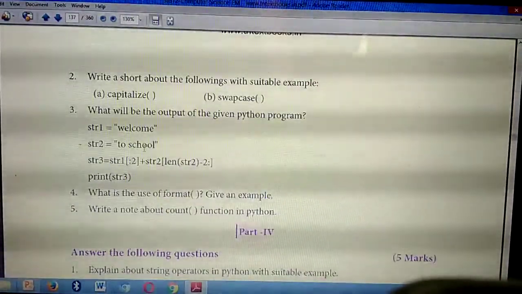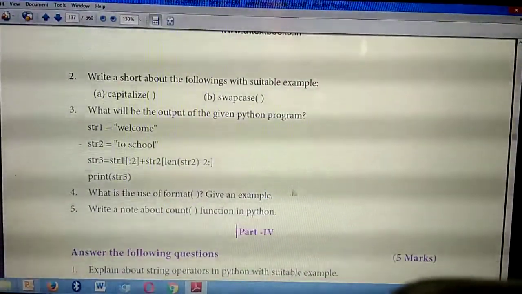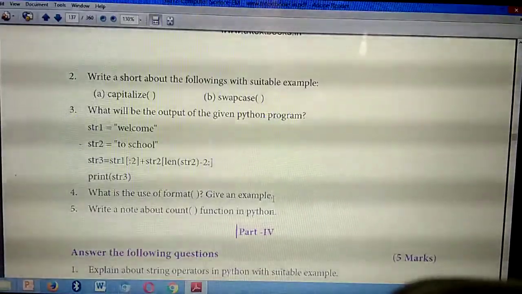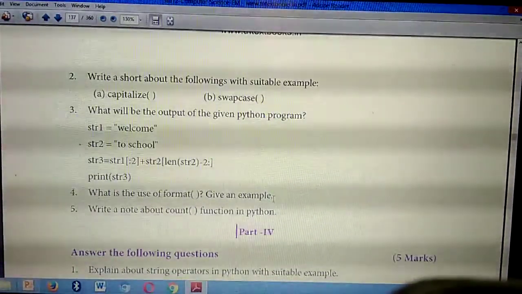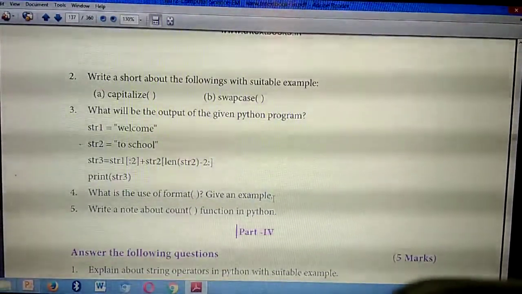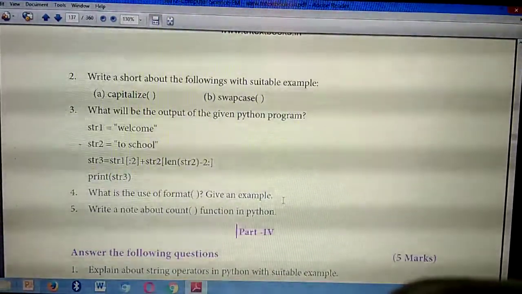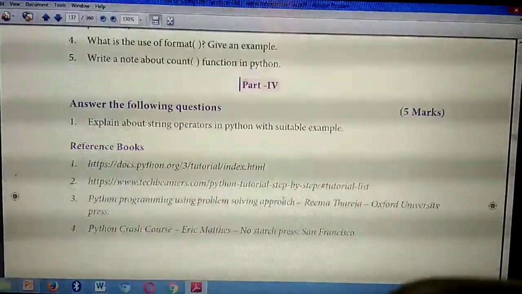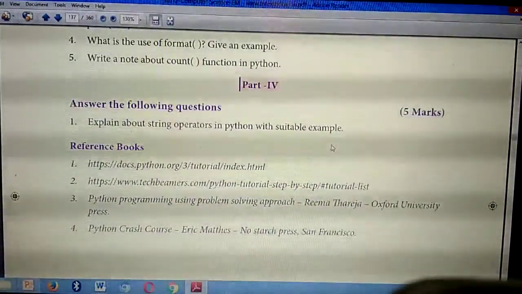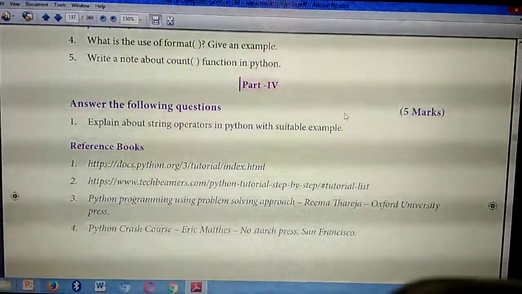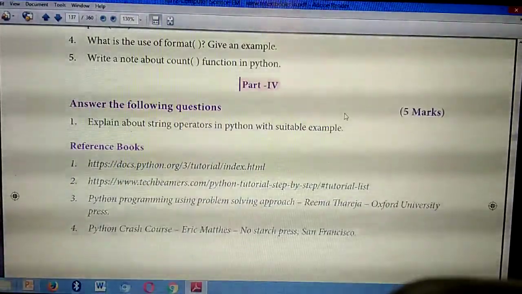Fourth question, page number 122. Fifth question, page number 125. Then the detailed question, page number 118. Okay.